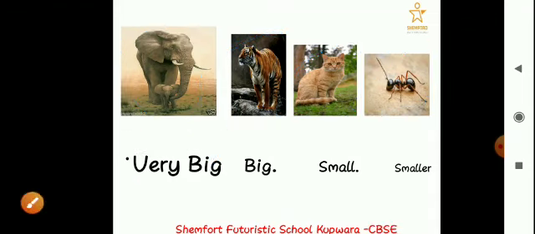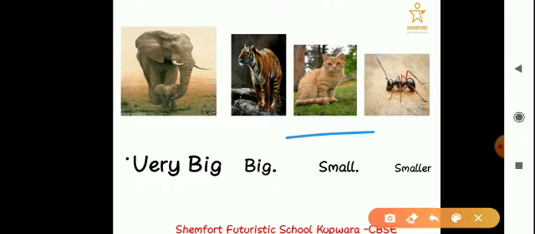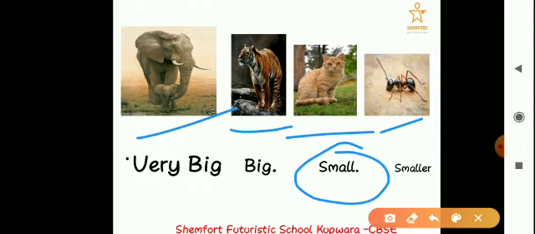In the third picture, there is a cat. I'm telling you, is that cat bigger than any animal or creature in the pictures? I'm saying yes, it is. It is bigger than the ant, but it is smaller than the tiger and the elephant. So it is small. Okay?